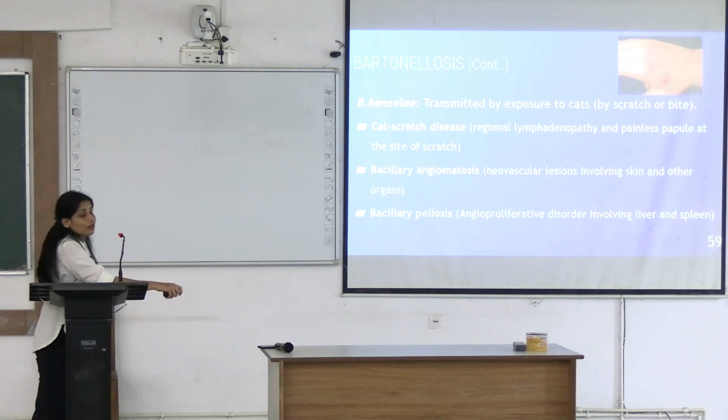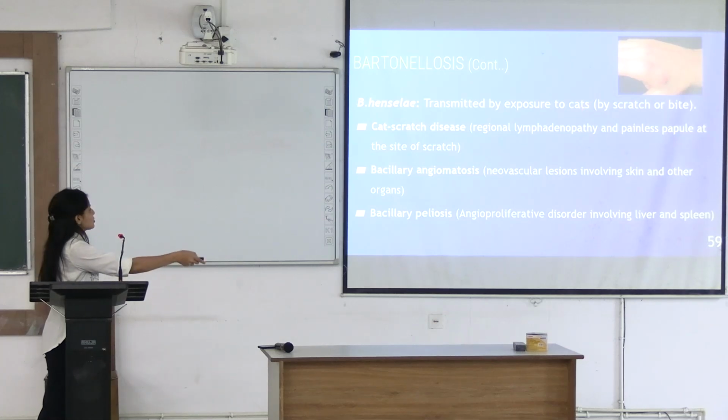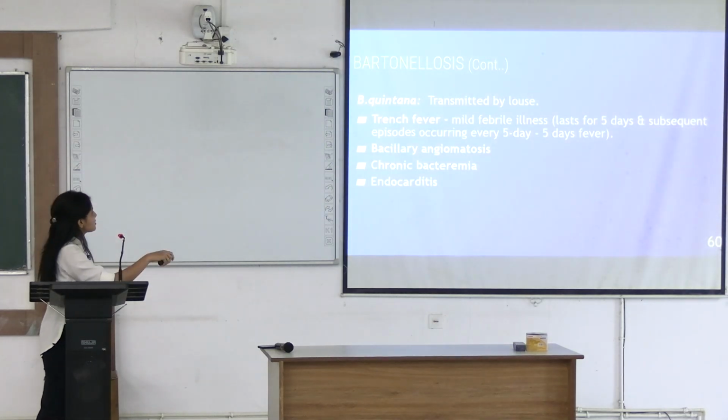Angioproliferative disorder involving liver and spleen. This is because of Bartonella henselae by exposure to cat scratch. It is also known as cat scratch disease.